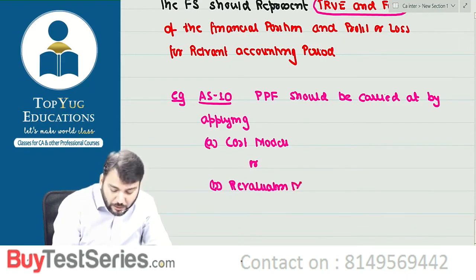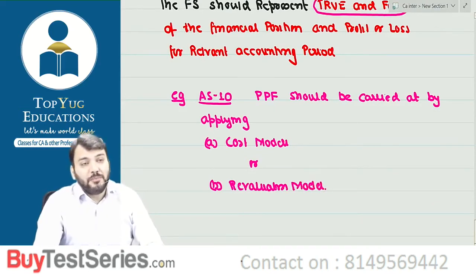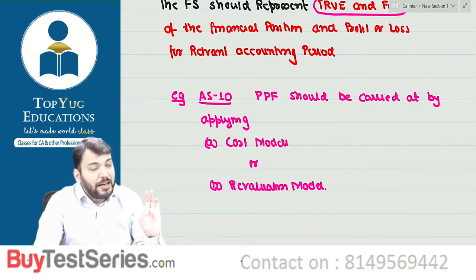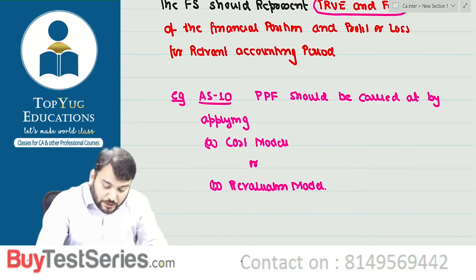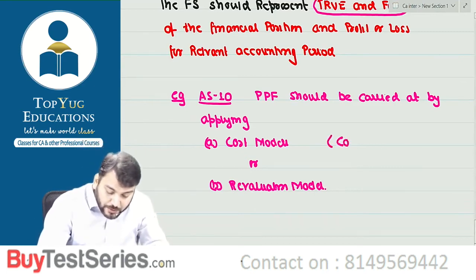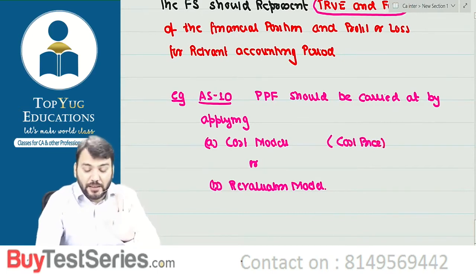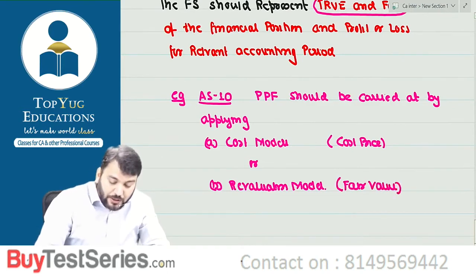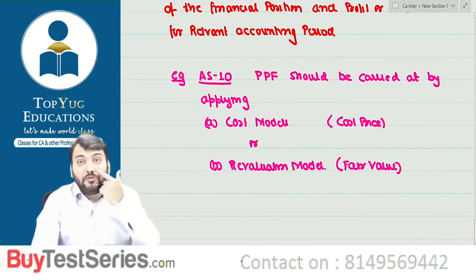We'll do AS10, don't worry. Cost model or revaluation model means an option has been given. Either you can record your property, plant and equipment at cost price or at fair value. Detailed discussion we will do under AS10. Understood? Are you getting it? So this option has been given. Why the option has been given, I will discuss under AS10.